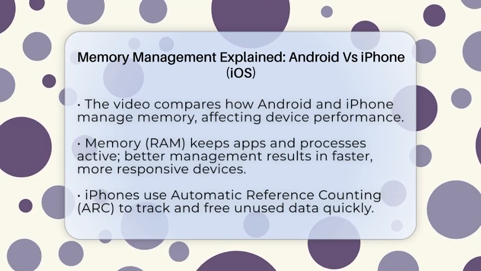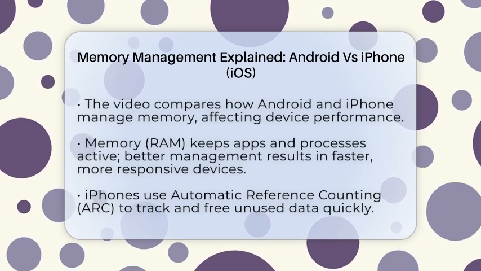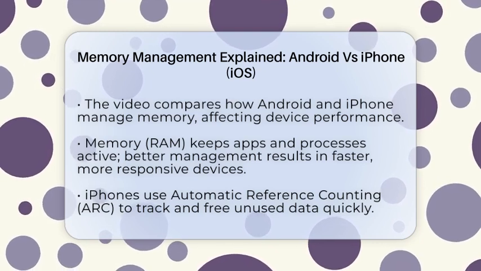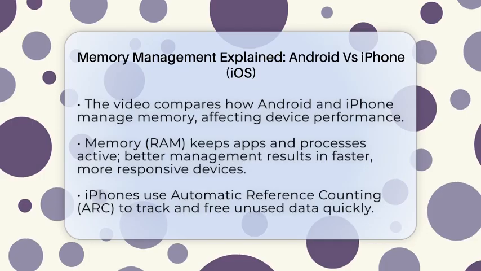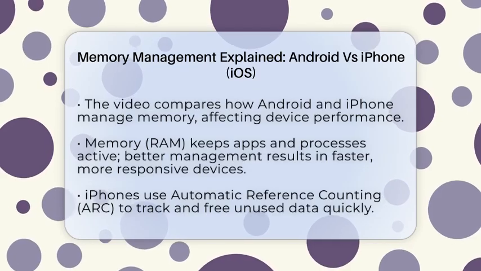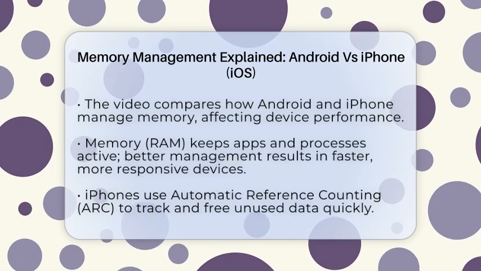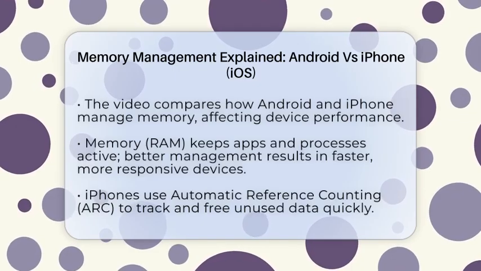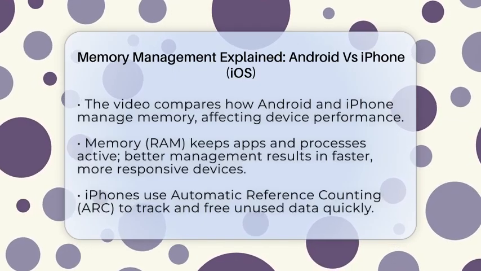Memory, or random access memory, is what your phone uses to keep apps and processes active. When memory is managed well, apps run faster, and your device feels more responsive. If not, you might notice lagging, app crashes, or slowdowns.